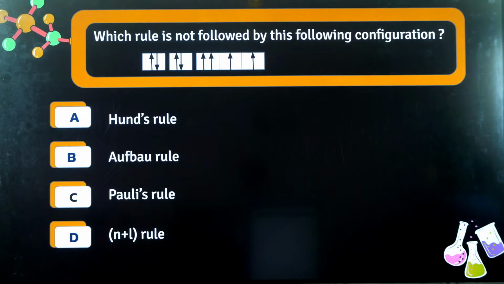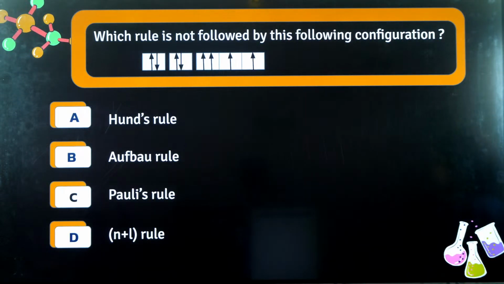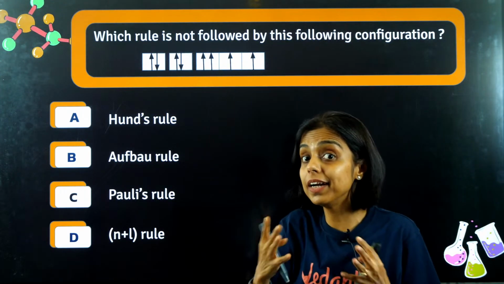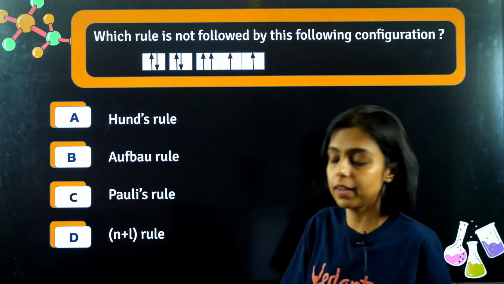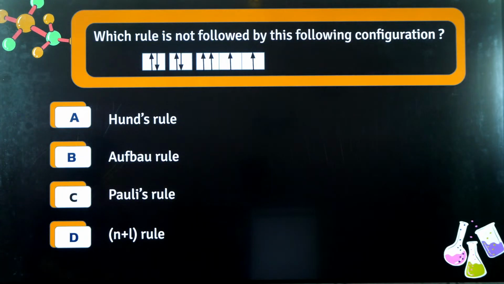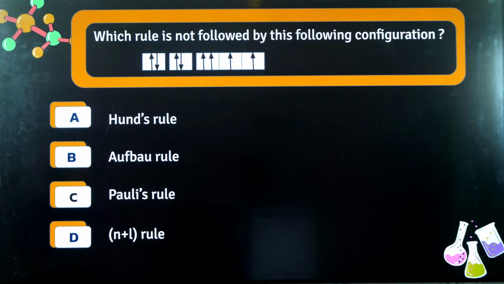Next rule. Which rule is not followed by the following configuration? If the electrons are filled like this, which rule is violated? Which is not being followed here?